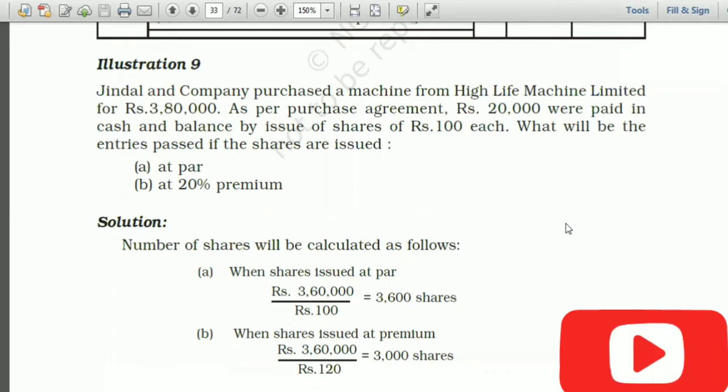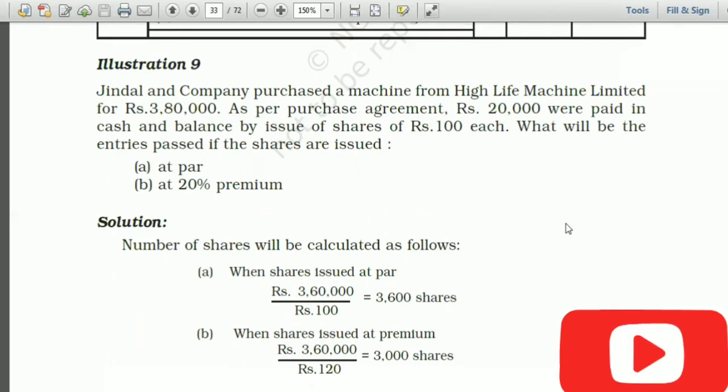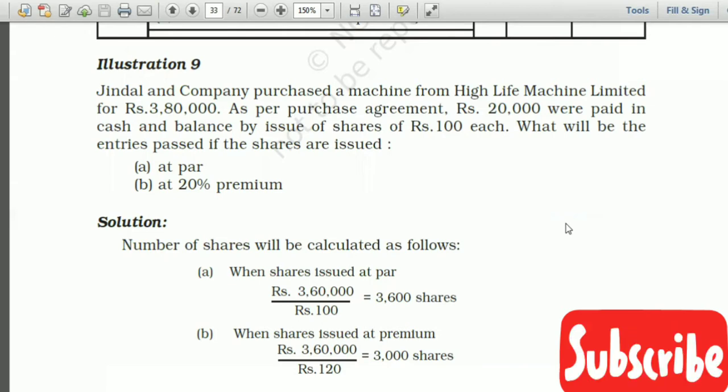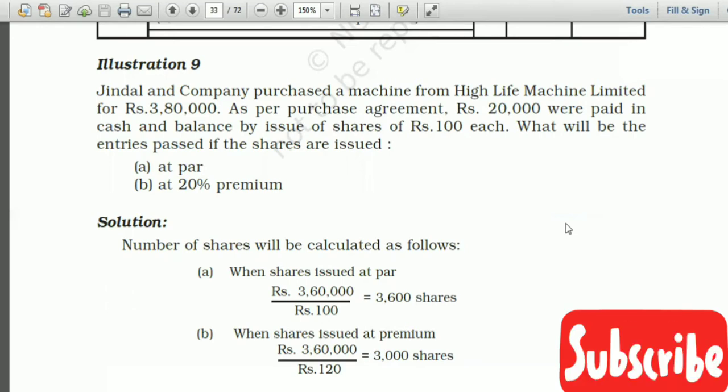This is PC. As per purchase agreement, rupees 20,000 were paid in cash. Out of 3,80,000, 20,000 is paid in cash and the balance by issue of shares of rupees 100 each. Now here we will issue shares of only 3,60,000 because 20,000 is already paid. What will be the entries if the shares are issued at par and at 20% premium?